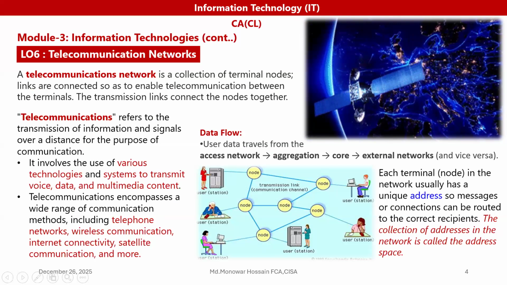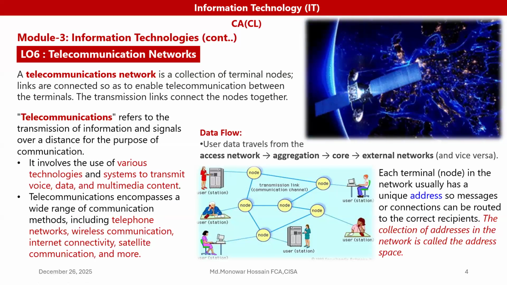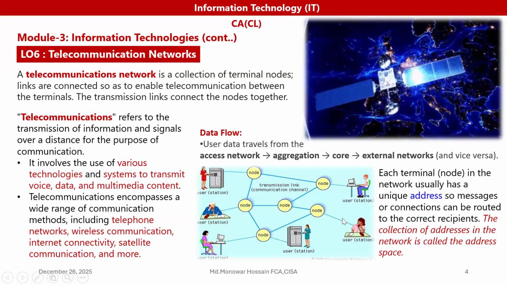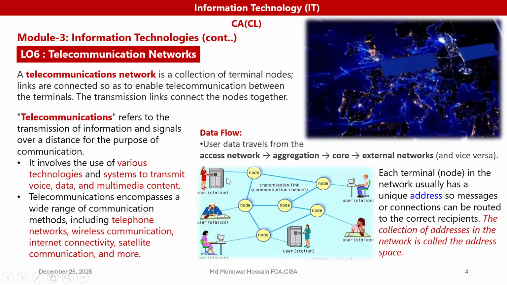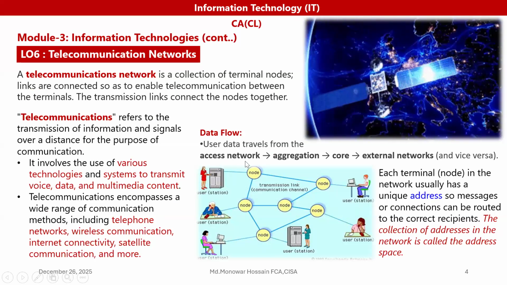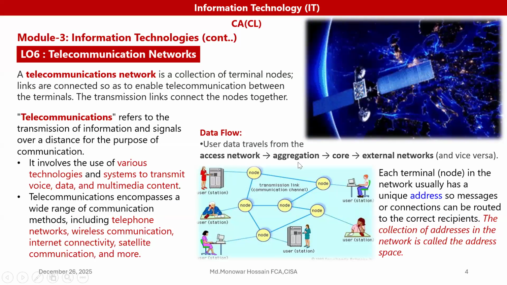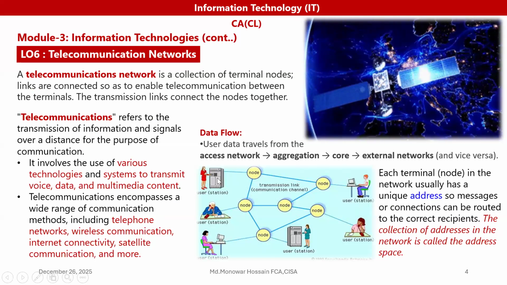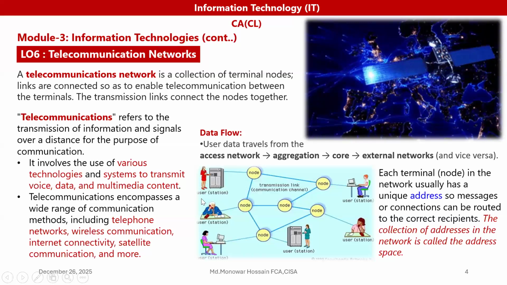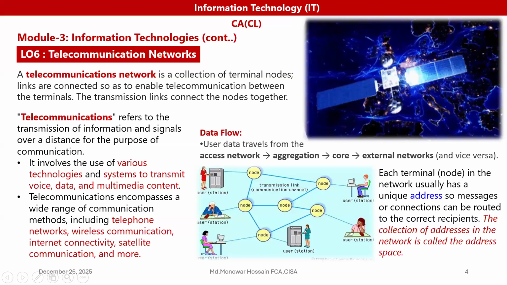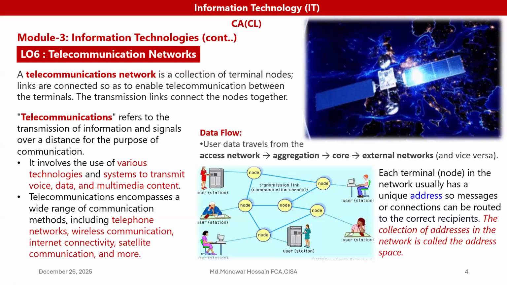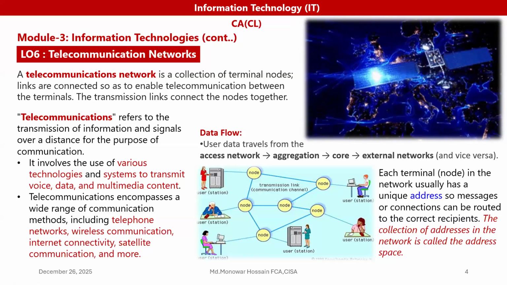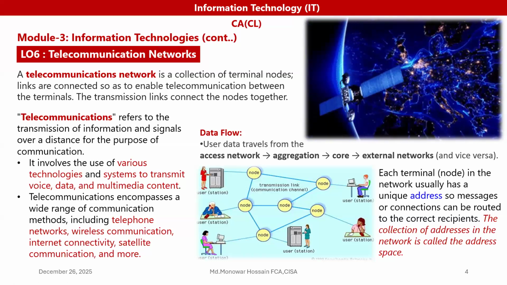And the transmission link connects the nodes together. And here data flow are, if you see here, access network, then data aggregation, core external network, and the same way, vice versa. So telecommunication refers to the transmission of information and signals over a distance for the purpose of communication.